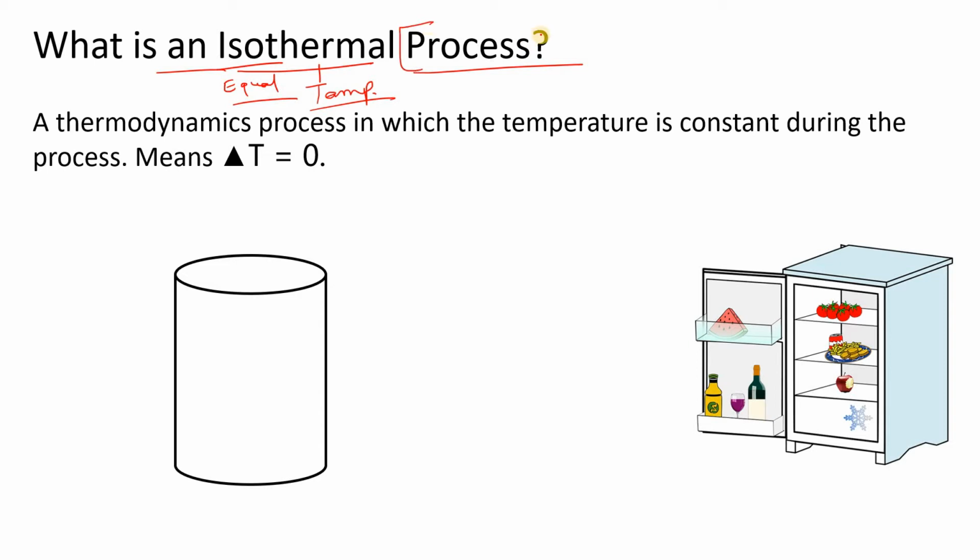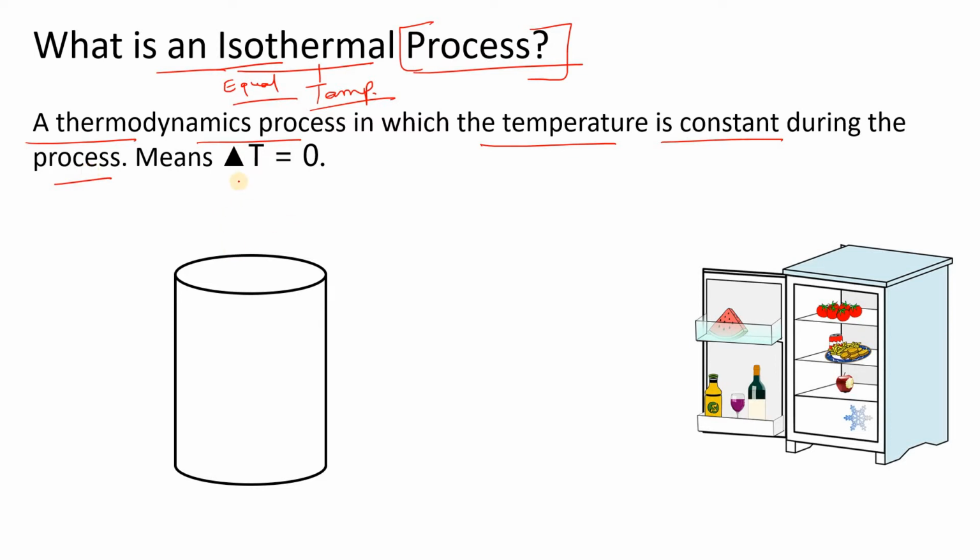I have already covered the video on the process as well as different types of process like reversible process and irreversible process, as we are covering the syllabus of thermodynamics, so you can watch those videos in the thermodynamics playlist. Right now we see the definition of the isothermal process. A thermodynamic process in which the temperature is constant during the process is called an isothermal process. I think now it is clear what the meaning of isothermal is.